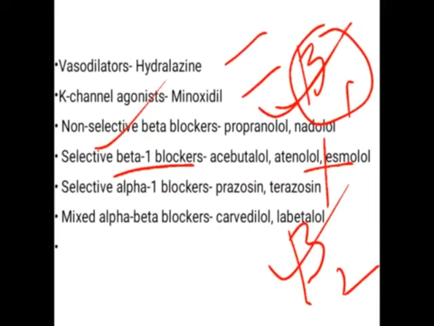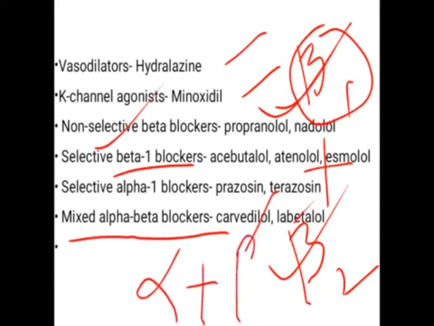So they become non-selective. And the third part is the mixed alpha beta blockers. Carvedilol and labetalol are the drugs which act as both alpha blockers and beta blockers. So they have activity on both alpha as well as beta, and they are called the mixed alpha beta blockers. In this way the classification of these vasodilators or sympatholytics takes place.